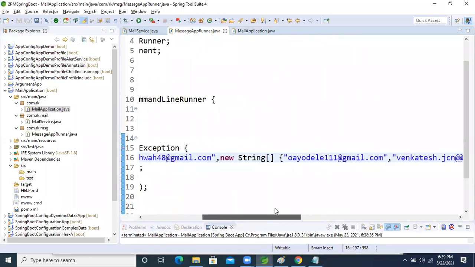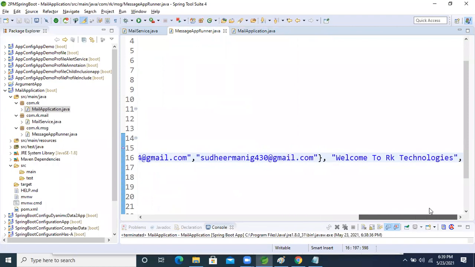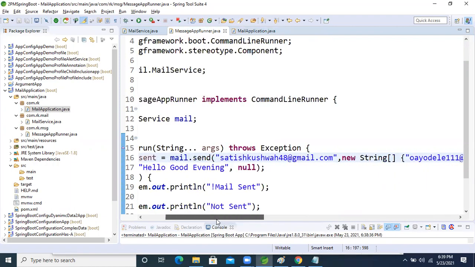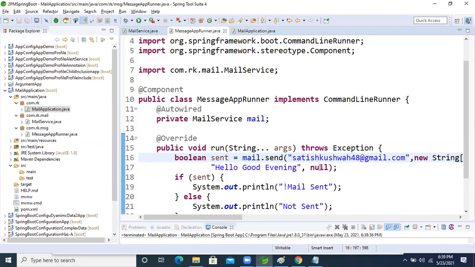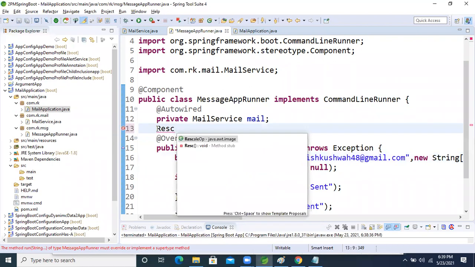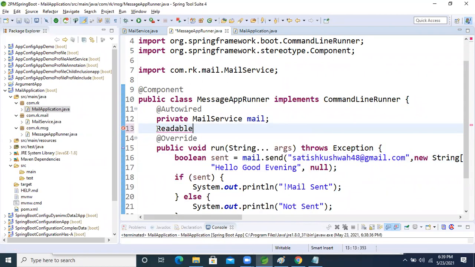Okay, so now I want to send a file attachment also, guys. Here the file is null, right? So to use the file attachment, one more object we will create. I will take a resource, because of the file path. Okay, resource. Resource file, right? File equal to what?